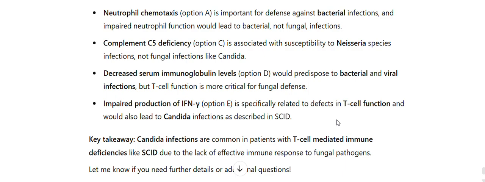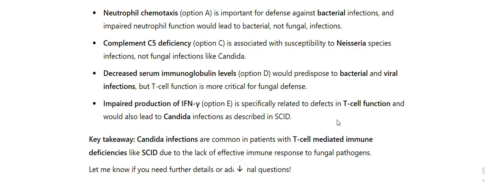Decreased serum immunoglobulin levels, option D, would predispose to bacterial and viral infections, but T-cell function is more critical for fungal defense. Impaired production of IFN-gamma, option E, is specifically related to defects in T-cell function and would also lead to Candida infections as described in SCID.